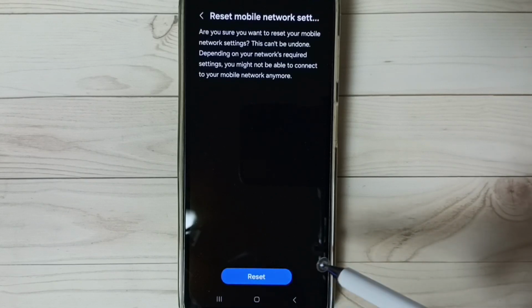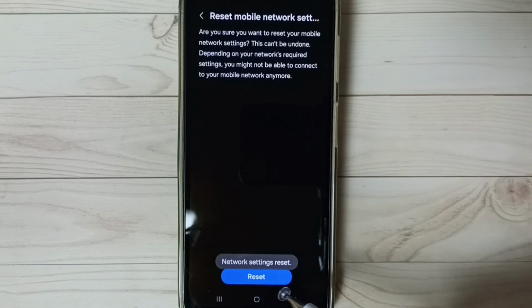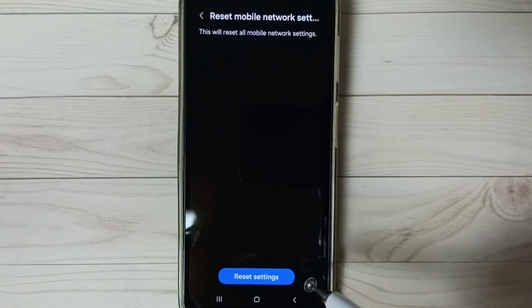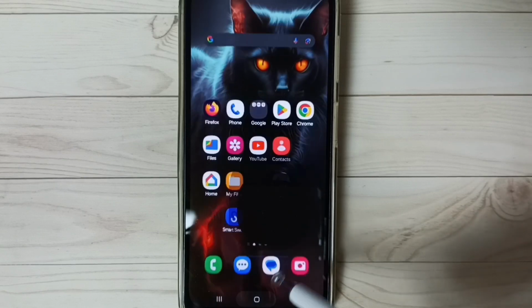Tap on reset. Done. You can see network settings reset. After this reset operation, we can check 5G. 5G should work. Okay, this is method 1. If this method is not working, then go to method 2.